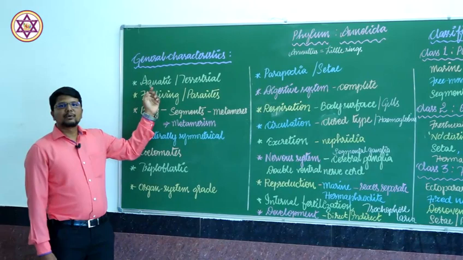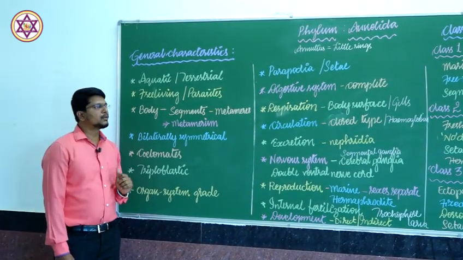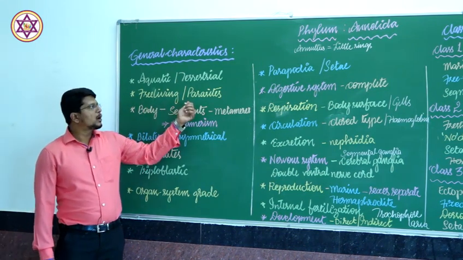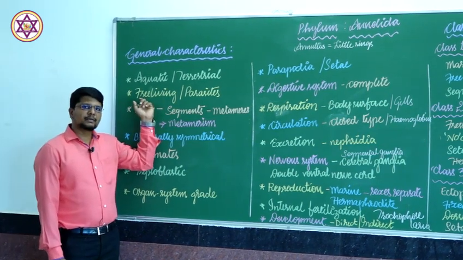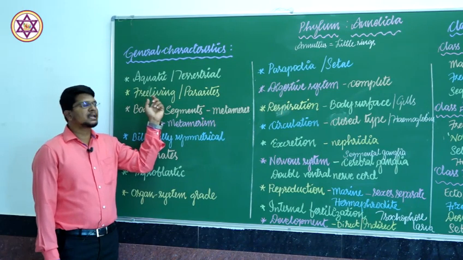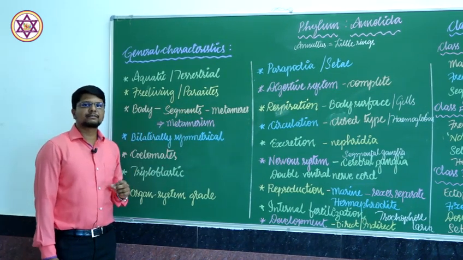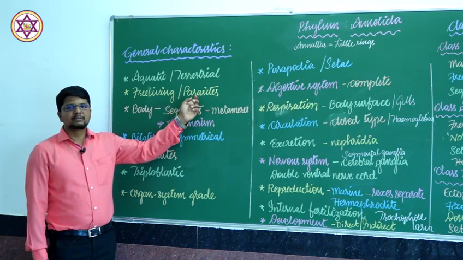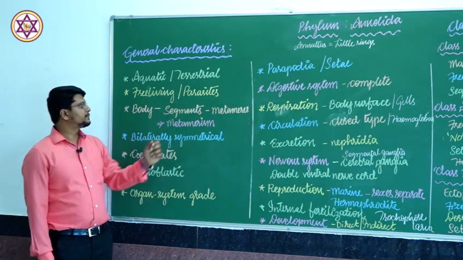They are found both in aquatic as well as in terrestrial mode. They are free living or few are parasites. Free livings live in the environment without any dependence, whereas the parasites live in the host. With the help of the host, they get food and shelter.